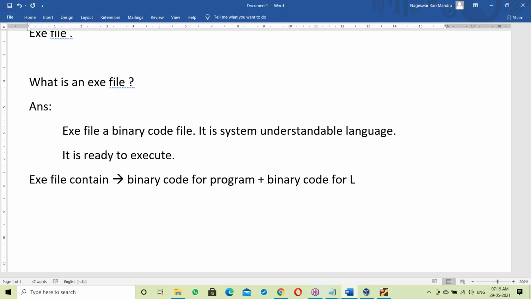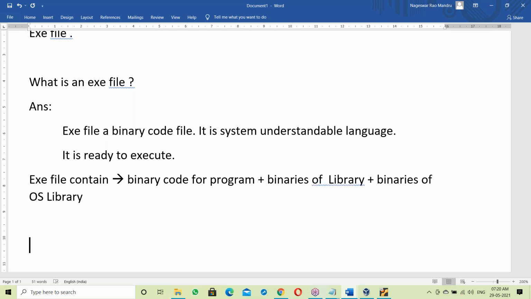If it is C language, the C library. Binaries of the library are already prepared. Plus the binaries of the OS library. So finally, the exe file contains the binary code for the C program, the binaries of the library, and the binaries of the OS library.